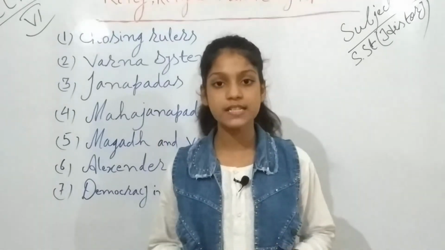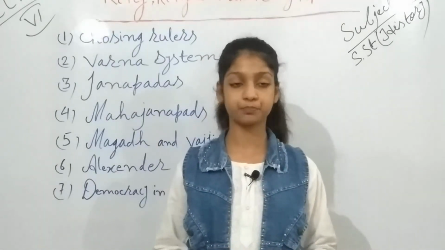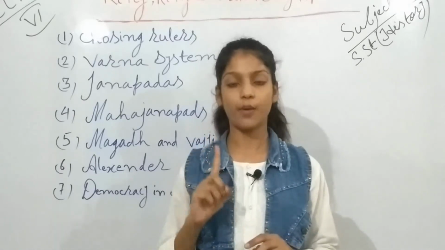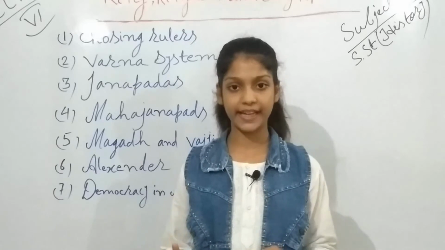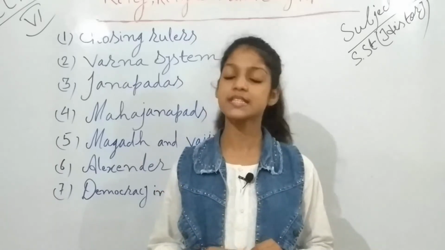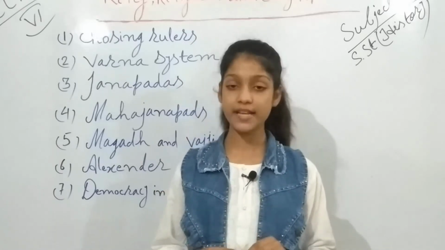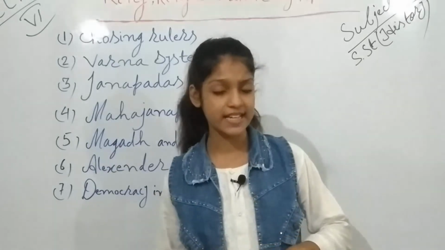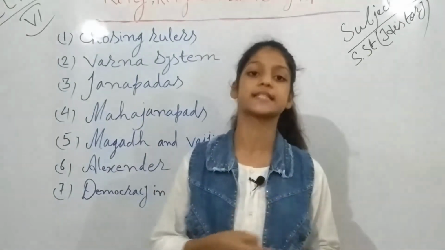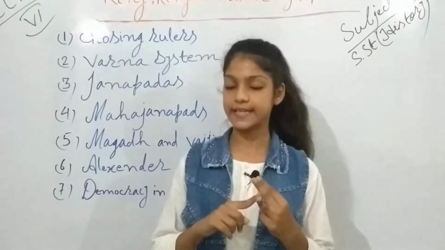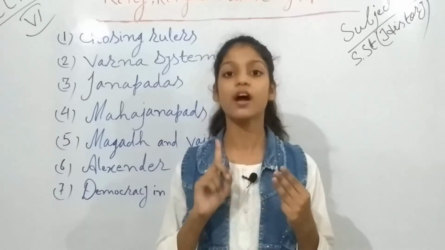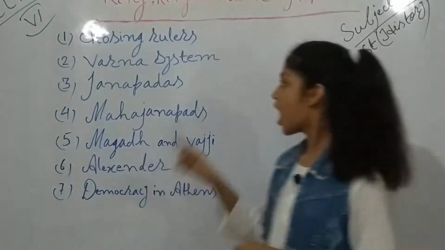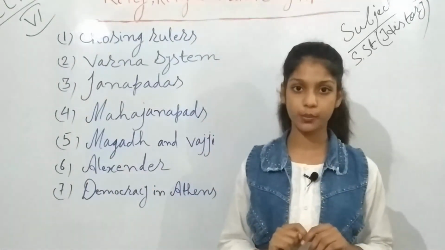Okay, now the last is the hunters. They had to give what they obtained from the forest. Means they needed to give forest produce. Okay, now I think you understood why the king takes the taxes, from whom he takes them, and at what amount. So this Mahajanpad topic is also clear to you, I suppose.